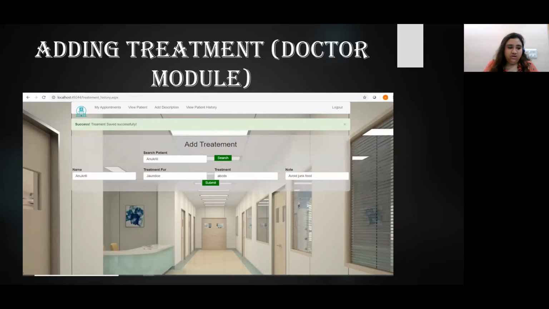Adding treatment. This also comes under the doctor module. Now, as you can see on the screen, a doctor can add treatment for his patients and can also update it on the portal, which will also be updated in the database. So firstly, the doctor will search for the patient's name, and after the searching is complete, the doctor can fill in all the treatment details and submit it.